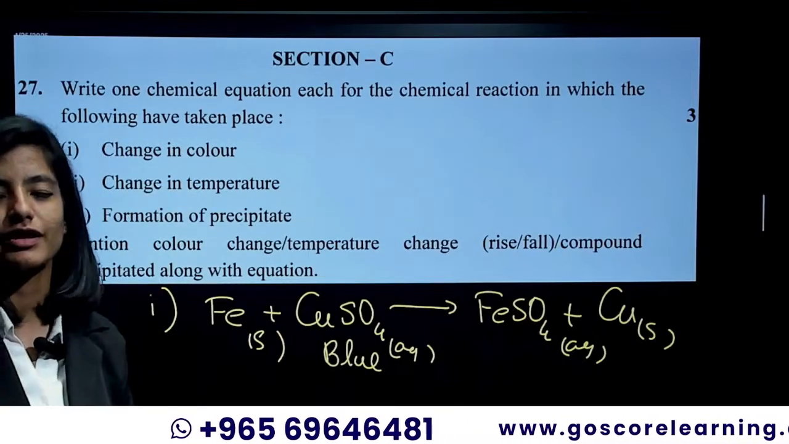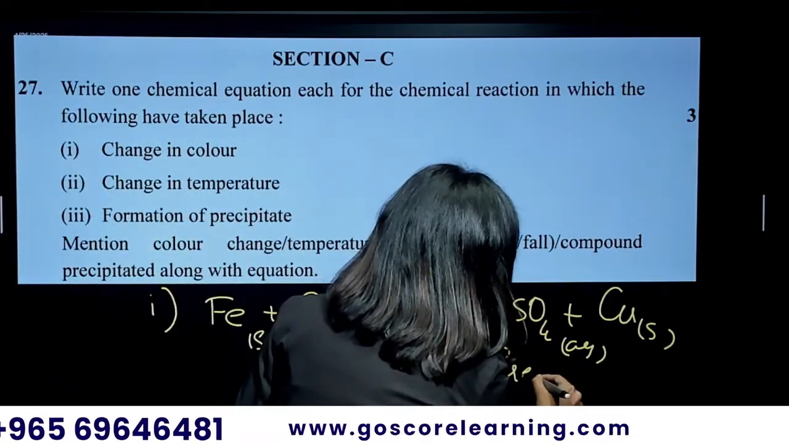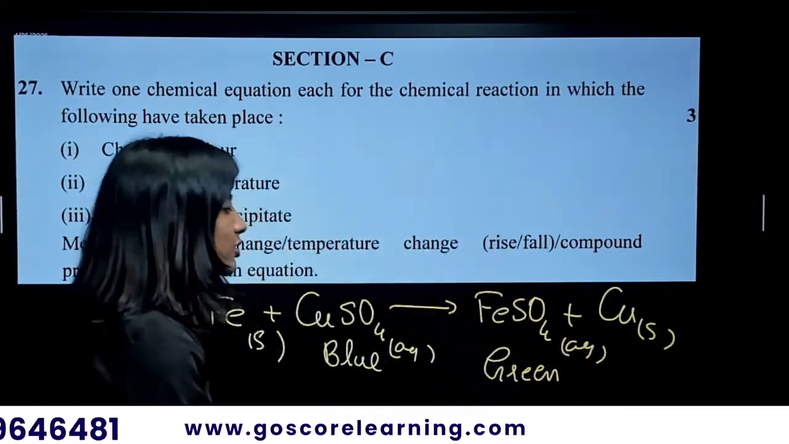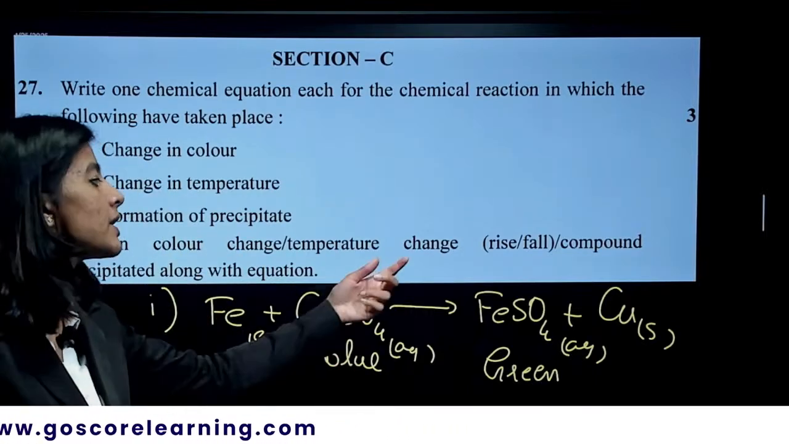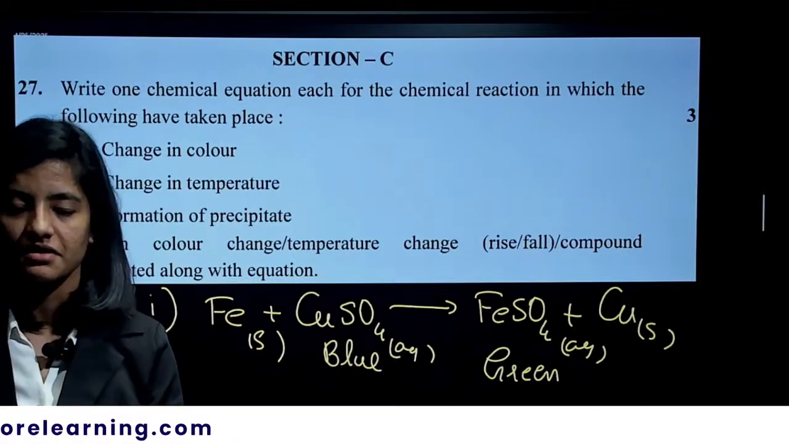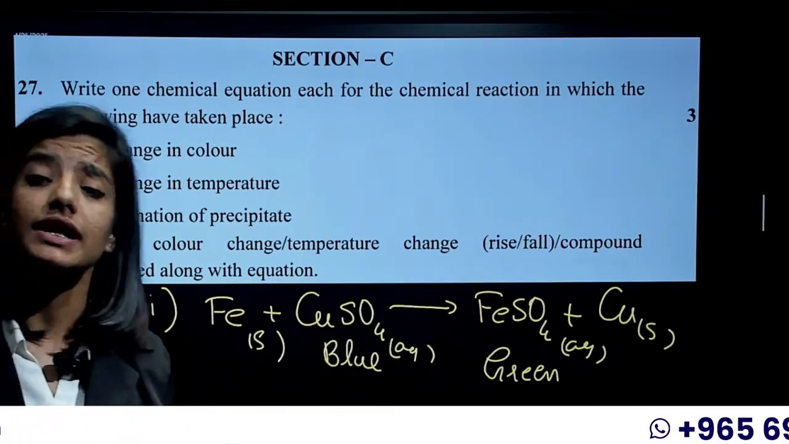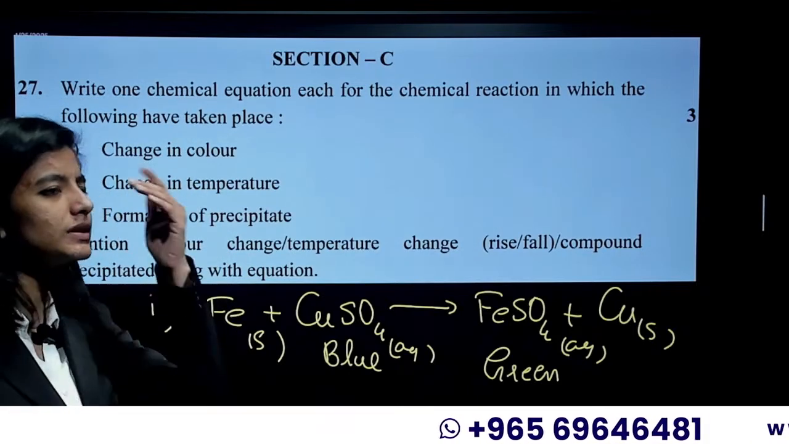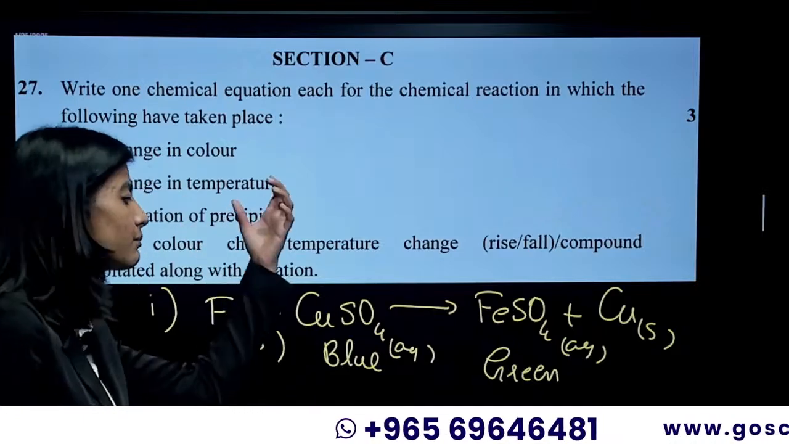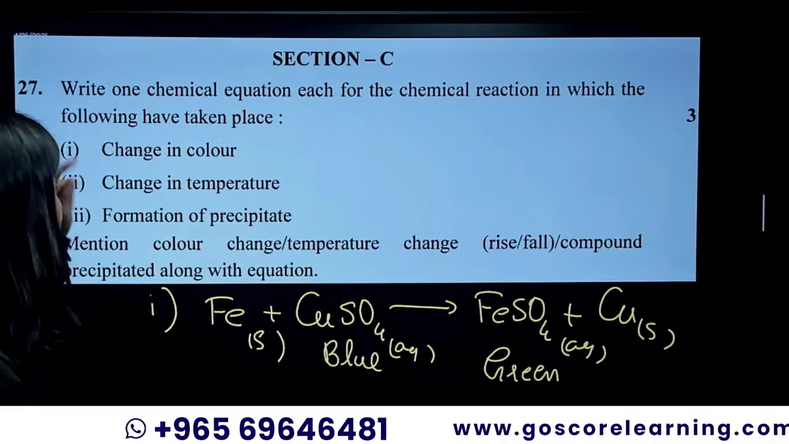What is the color of FeSO4? The color of FeSO4 is really simple. It's green in color. As I told you, it's called a green vitriol and this is called a blue vitriol. So FeSO4 becomes green in color, and the copper will be depositing over there, which will have the reddish brown color. So this is a reaction where they can observe the color change. It is transferring from blue to green. It's a color change. So that's an example for the first one.